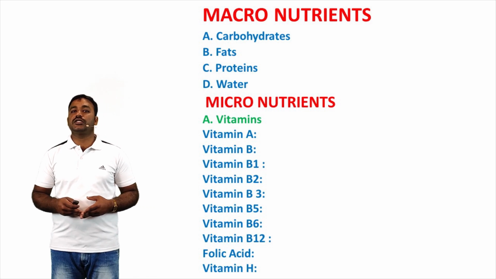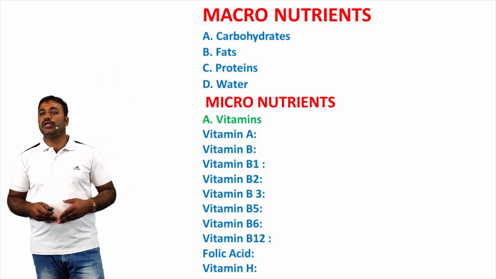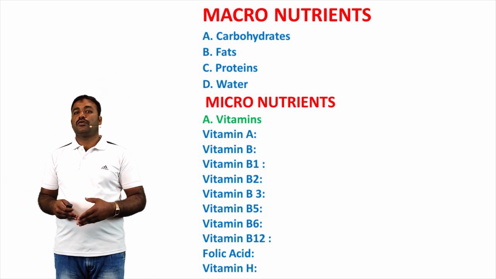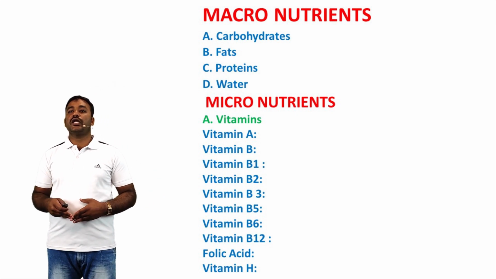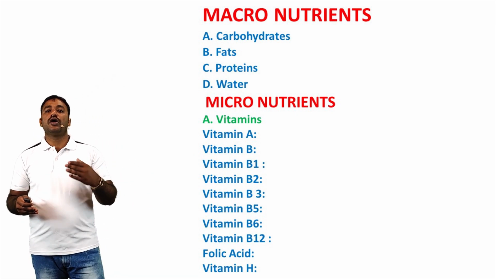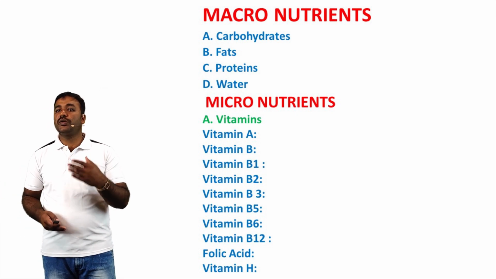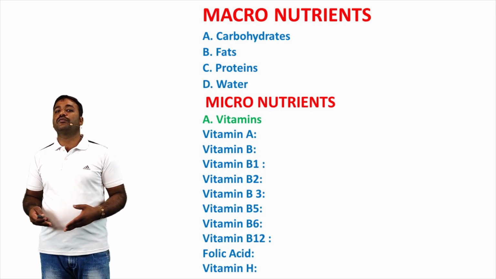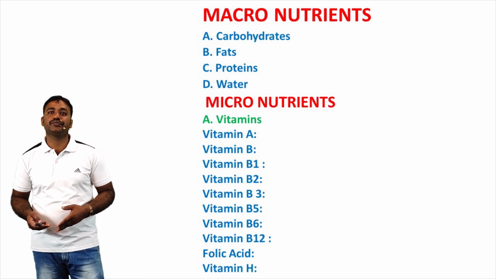Next, vitamin H. It is a water soluble vitamin and a member of the vitamin B complex. Biotin and bios 2 are the other names of vitamin H. It is derived naturally from D-biotin.